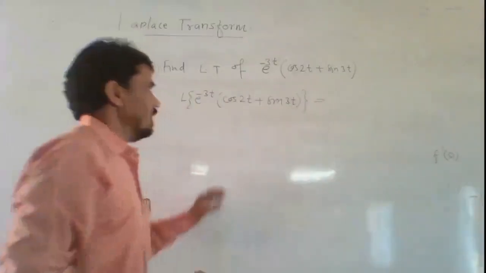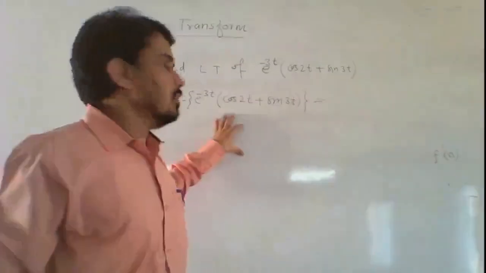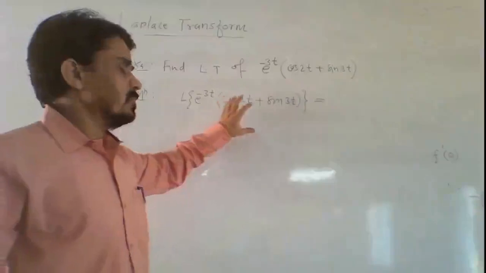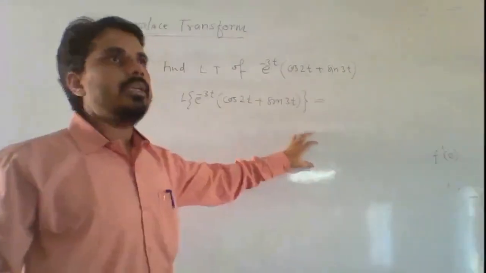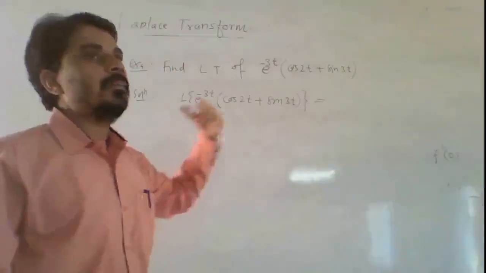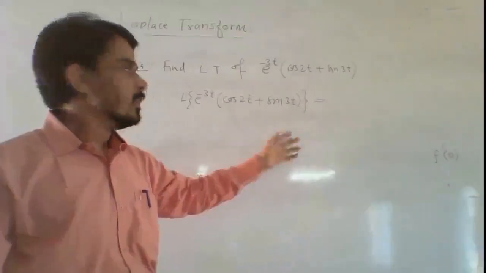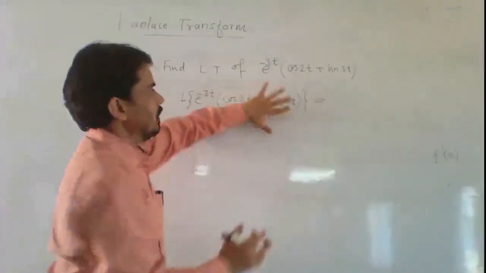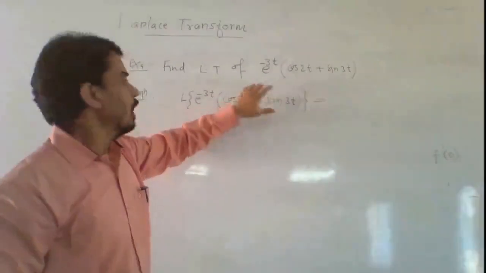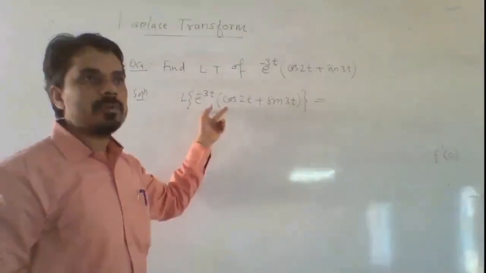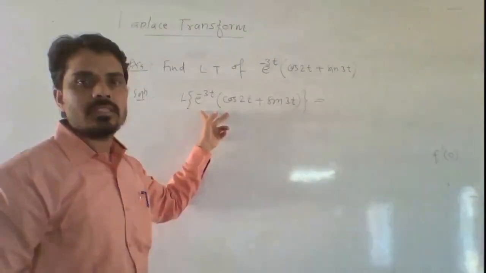We obtain the Laplace transform of this function by using the linearity property or by directly applying the shifting property. Consider this function as f of t, multiplied by the exponential function e raised to the power minus 3t.